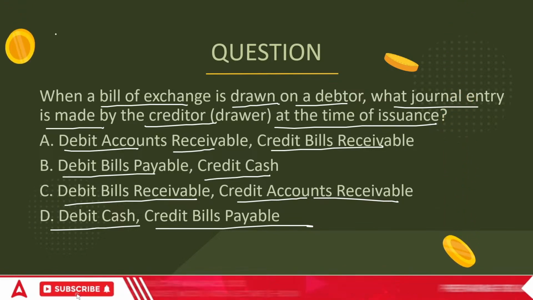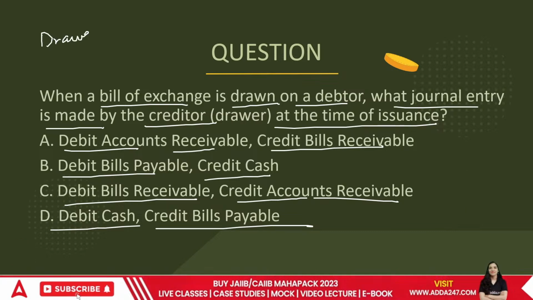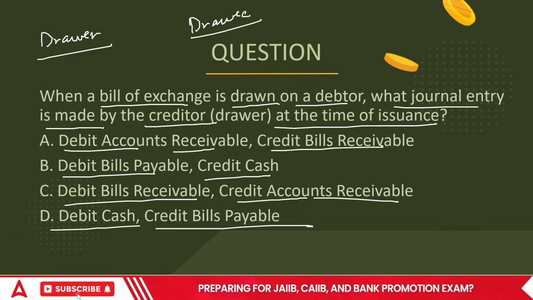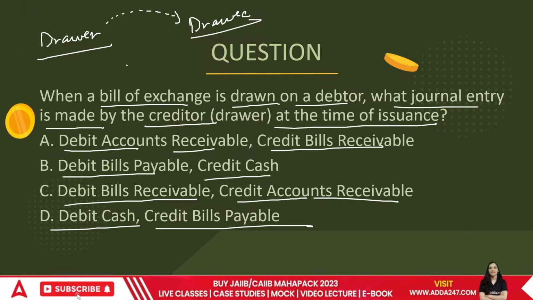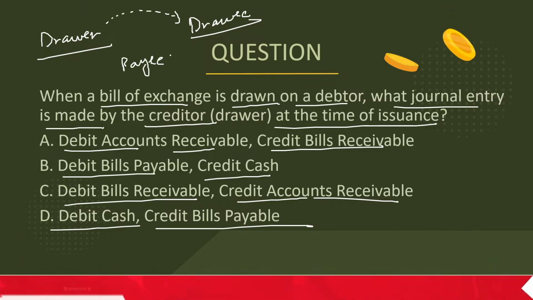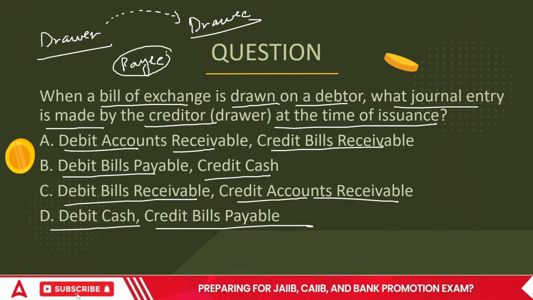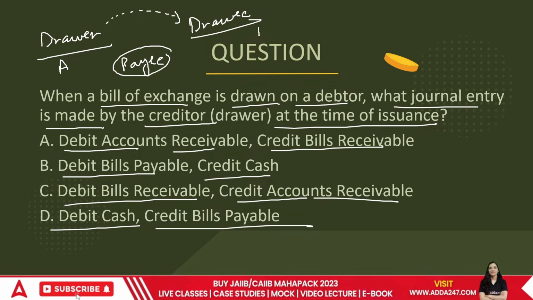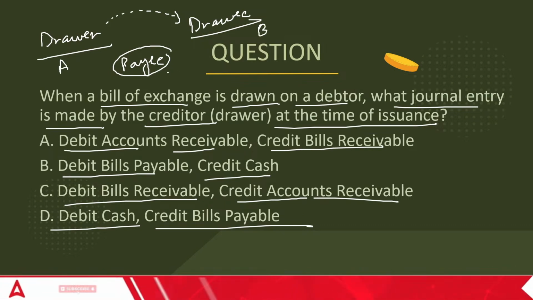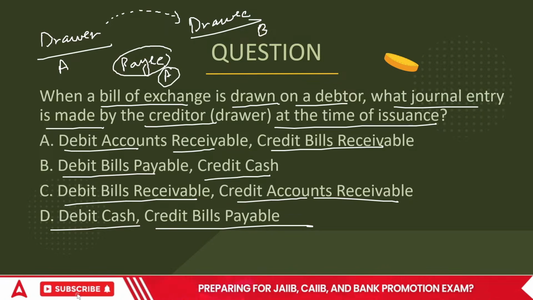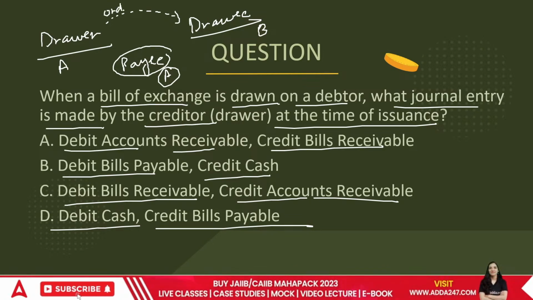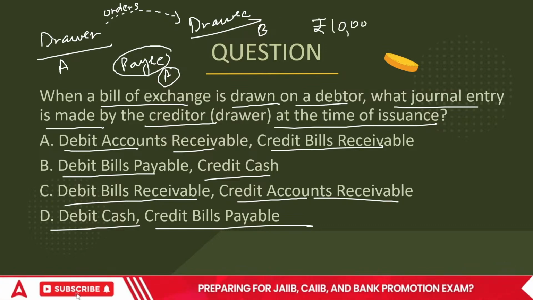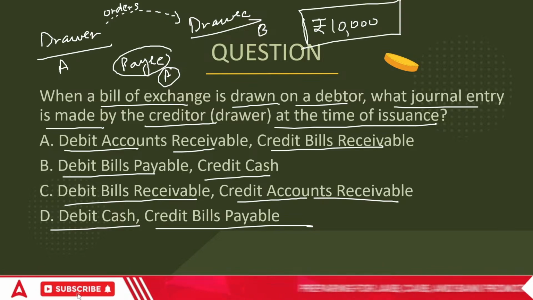When you issue a bill, there is a drawer who issues the bill. There is a drawee on whom we issue the bill. And there is something called the payee, to whom the bill is given. Right? How do we work upon this? Drawer is A, drawee is B, and payee is again A. A held the bill till maturity. A orders B to pay him after a certain period of time a certain amount of money, say rupees 10,000. It is assumed that this is the amount that they have to pay.